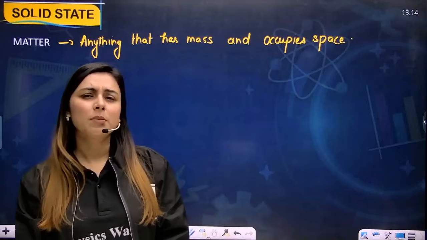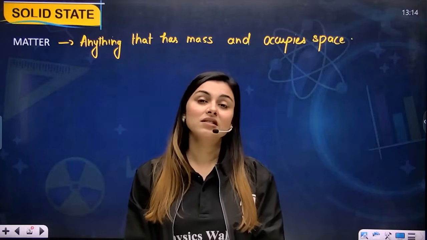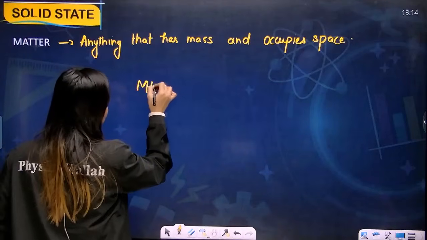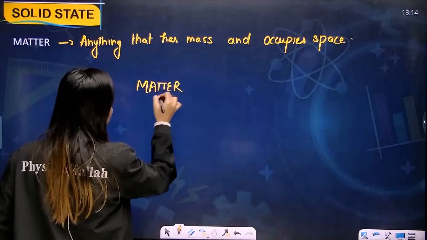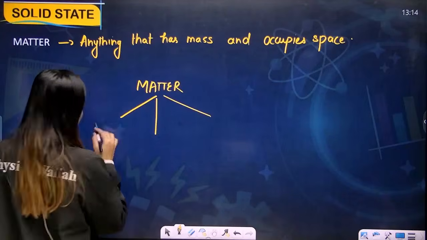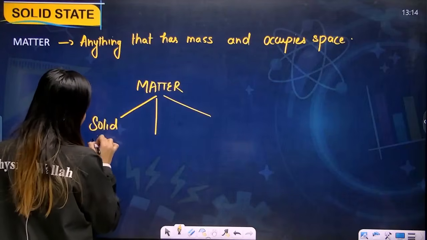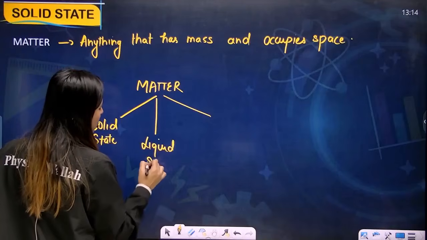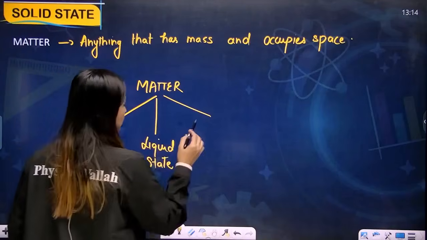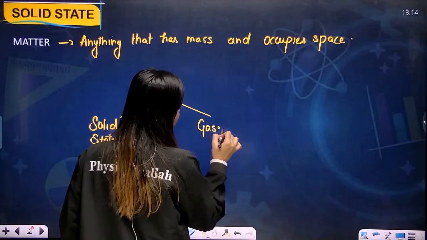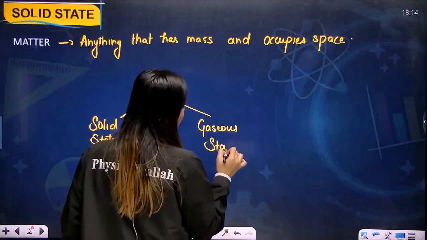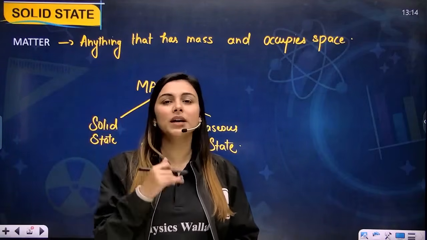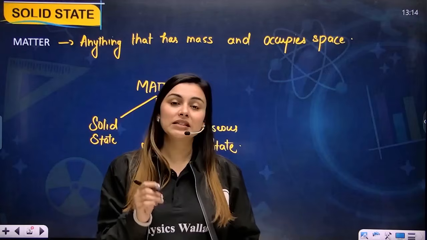If we talk about matter, then matter can exist in various different forms. So let's discuss that. My dear students, matter can be in solid state, it can be in liquid state, or it can be in gaseous state. There are other states as well, n number of other states, my dear students. But in our syllabus, we are going to only discuss these three main states.